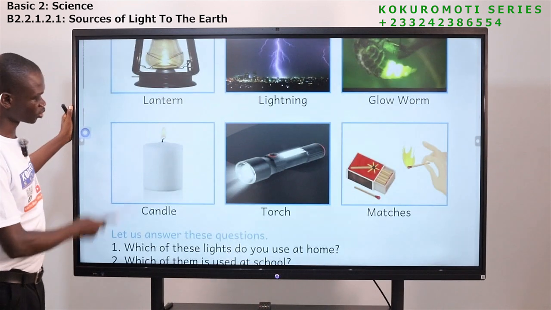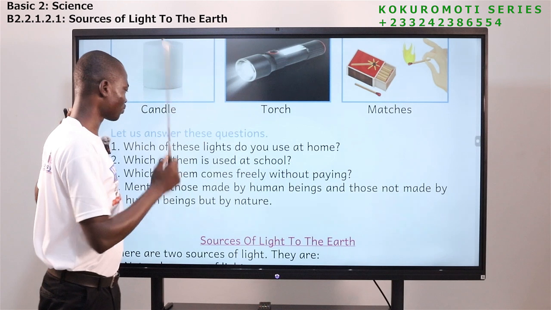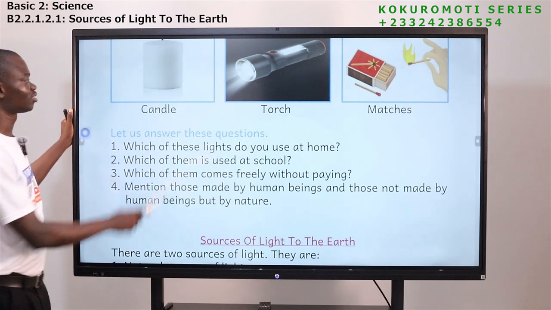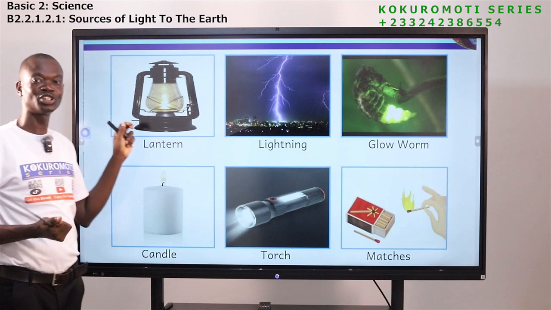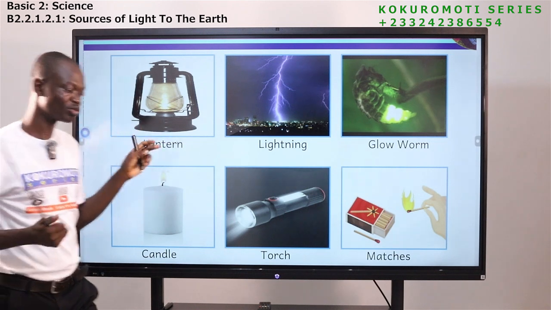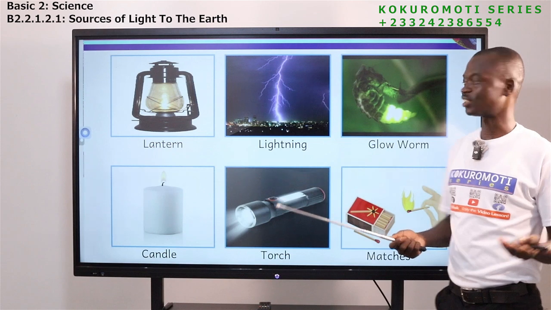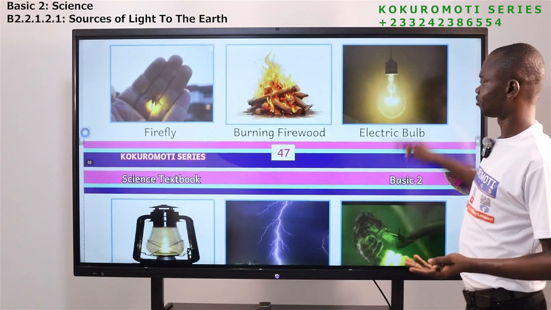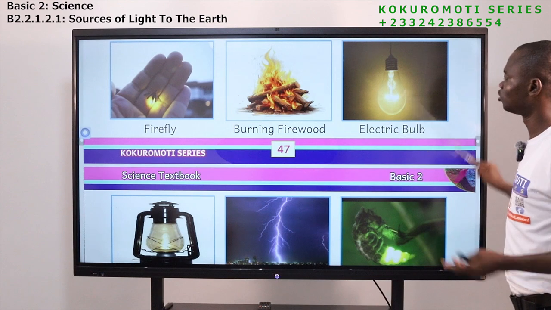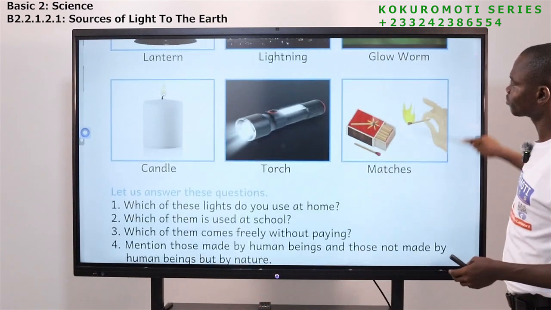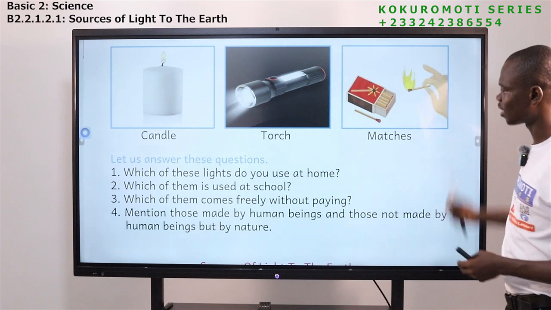Okay. So now let's look at the second question. Which of them is used at school? Your school, do you even have light at all? Is your school connected to electricity? It's not connected to electricity. Okay. But if your school has lights, then it means you use the electric bulb. You will not use torchlight and you will not use candle.